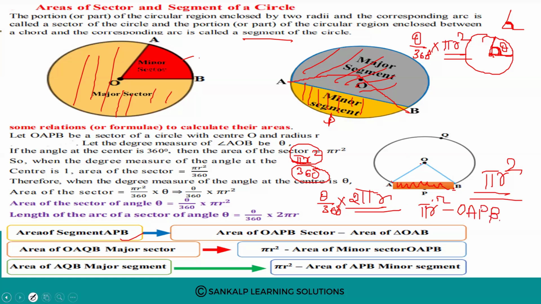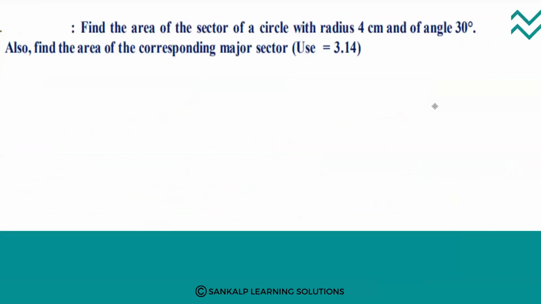Okay. If you want area of AQB major segment, so this is major segment. There also pi r square minus area of APB minor segment. There you will get area of AQB major segment.